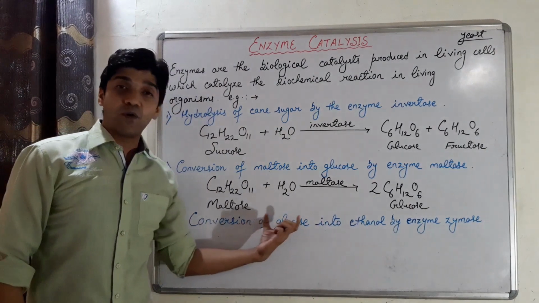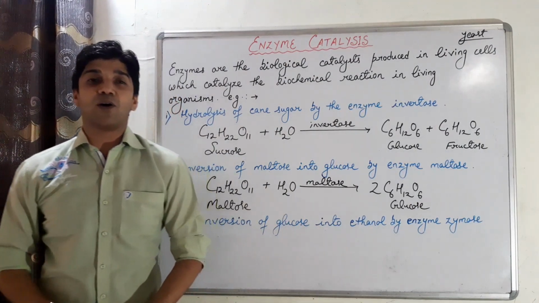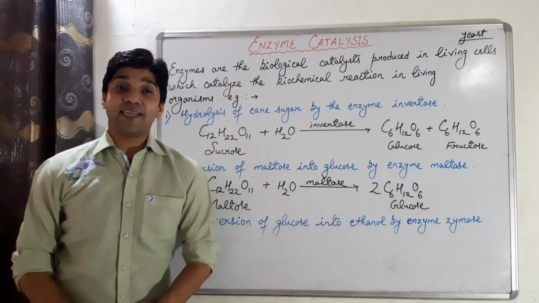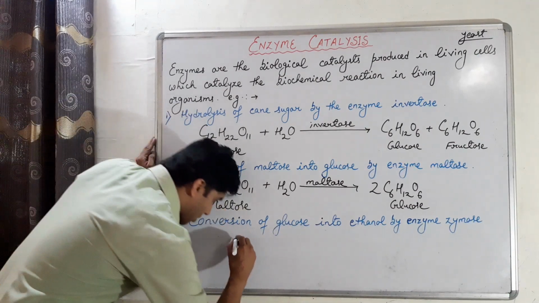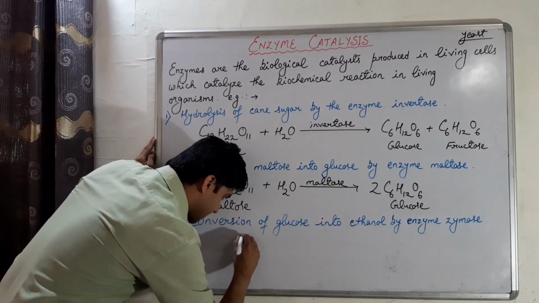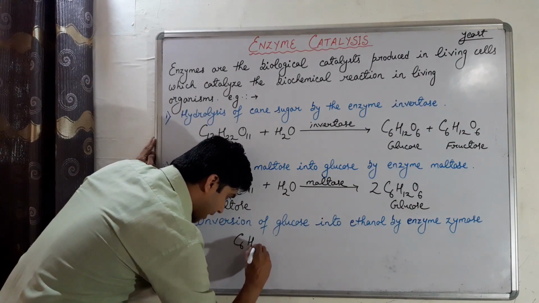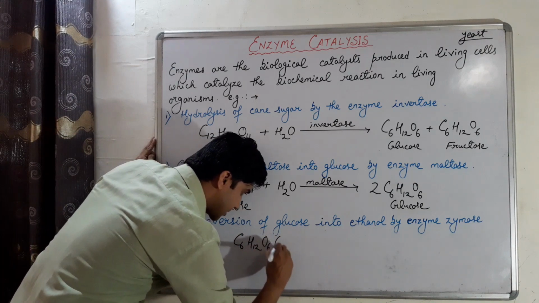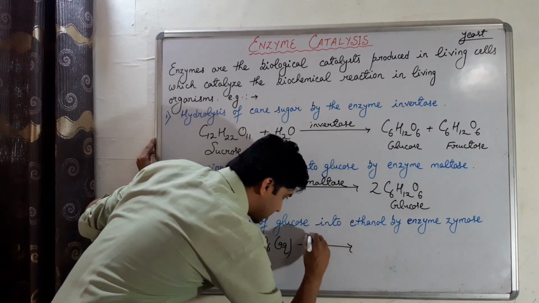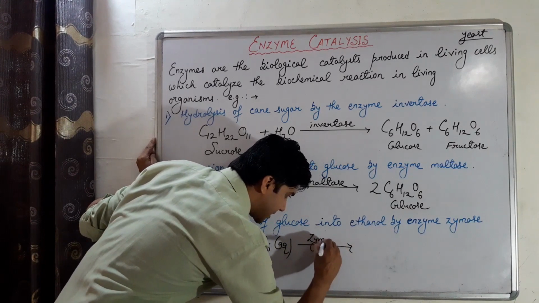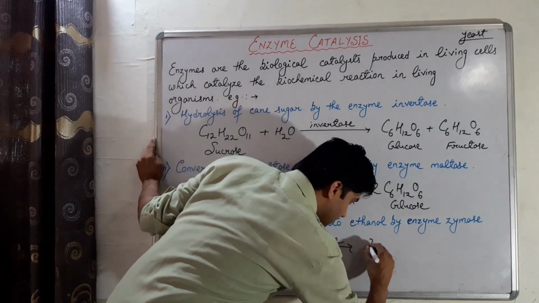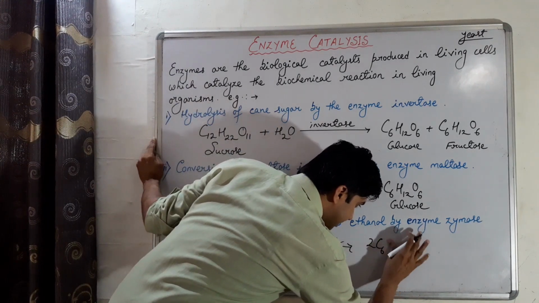Conversion of glucose into ethyl alcohol, ethanol, by the enzyme zymase present in the yeast. So what is glucose? Glucose is C6H12O6. It is being converted by the enzyme zymase present in the yeast to form 2 moles of ethanol.